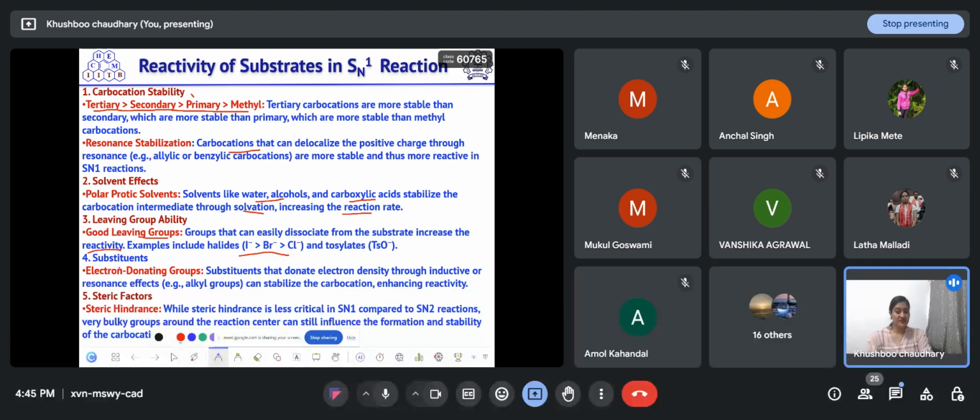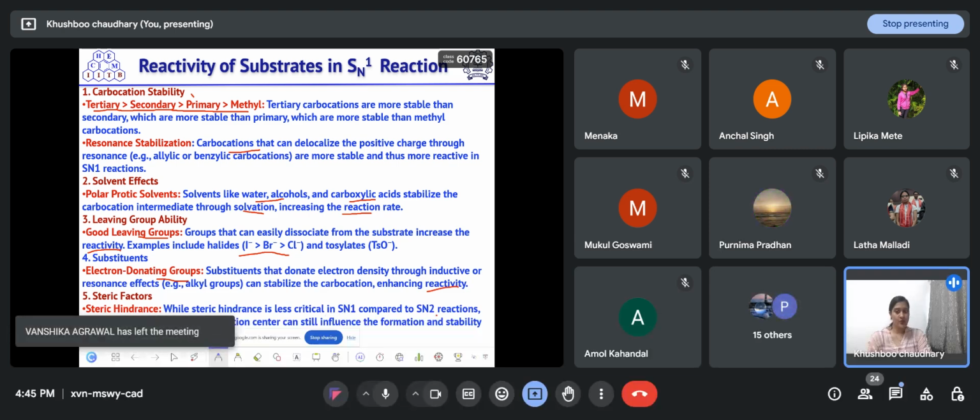Then if we talk about substituents, an electron donating group will provide electron density to the carbocation, increase its stability and enhance its reactivity. Then steric hindrance is less critical in SN1 compared to SN2 reaction. Very bulky groups around the reaction center can influence the formation and the stability of the carbocation. So these are the factors that affect the reactivity of a substrate in an SN1 reaction.